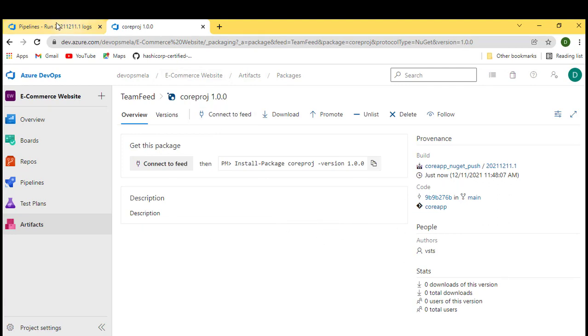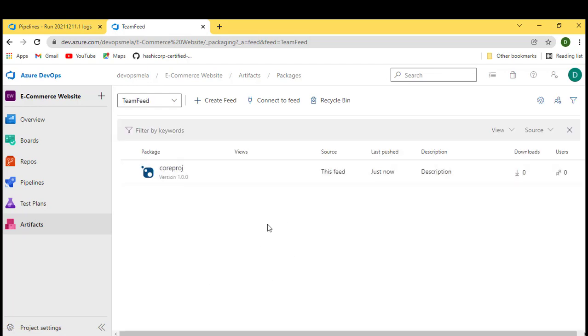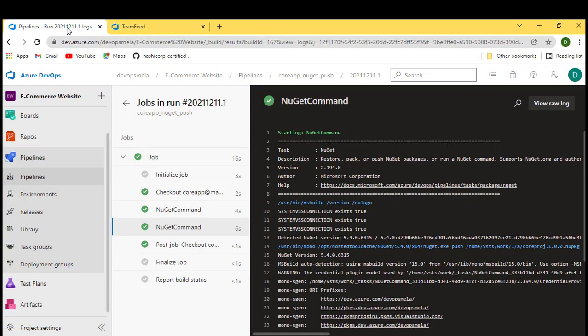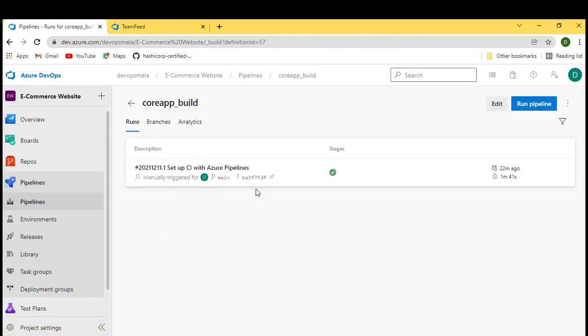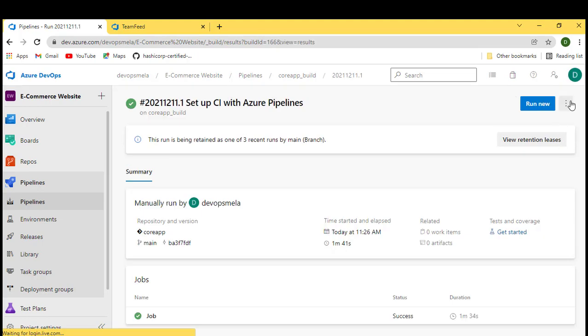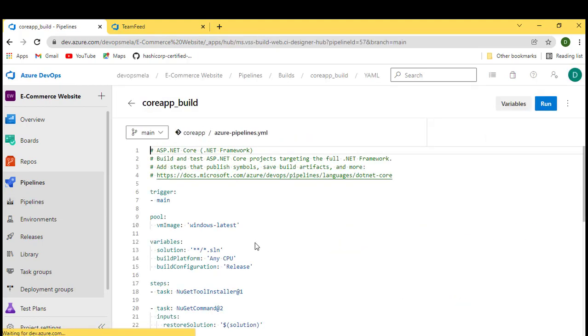Okay, so now let's do one thing. Let's go and consume this. We have pushed it. We have this artifact in a private feed location. Now let's make a pipeline to consume it. How exactly can we do it? Let's go back to the previous build we have. Let me walk you through what exactly I have over here.